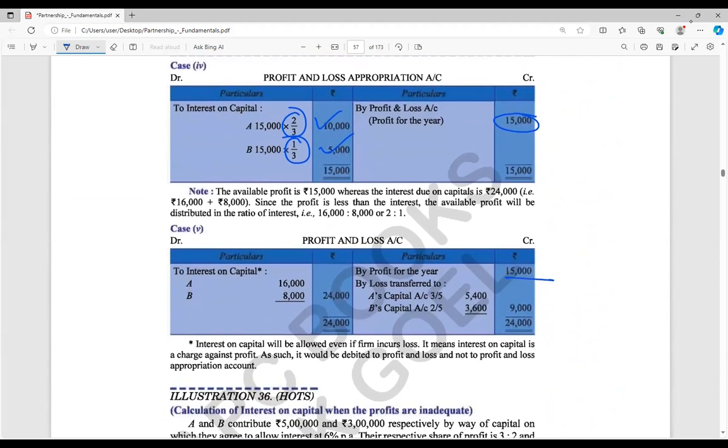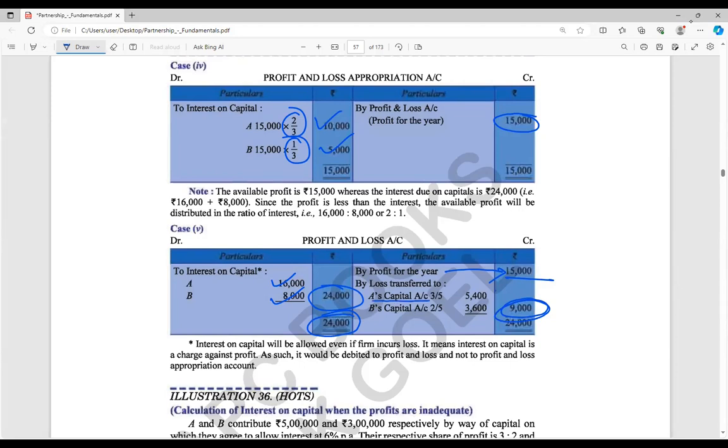So I have written 15,000 in the form of profit, but on this side the full amount of interest on capital we are providing, so 24,000. Now you can find that this side, the debit side, is more. The debit side is more, the credit side is less, so a debit balance. So indirectly a 9,000 rupees loss comes.